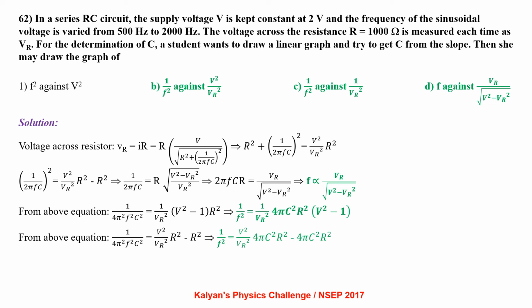We can further write 1/(4 pi squared F squared C squared) = V squared / VR squared R squared - R squared, that is 1/F squared = V squared / VR squared 4 pi squared C squared R squared - 4 pi squared C squared R squared. So B, C, D are correct.